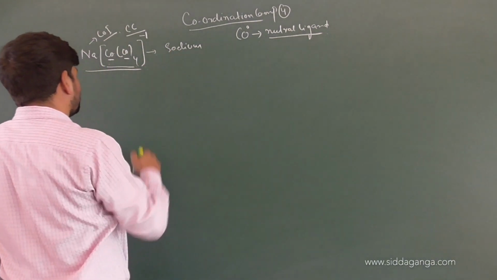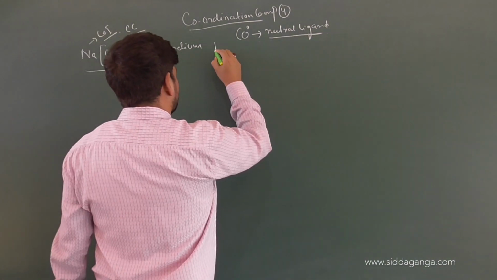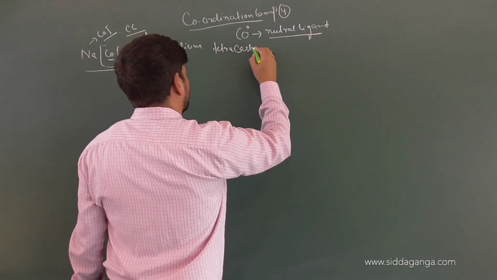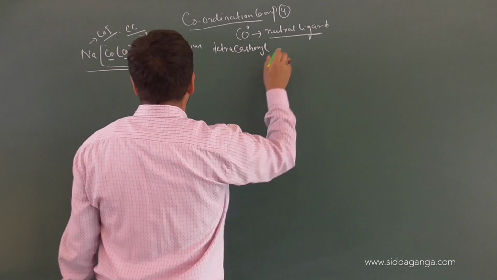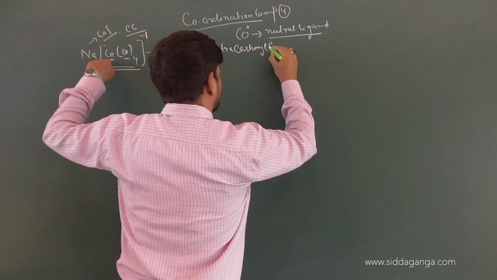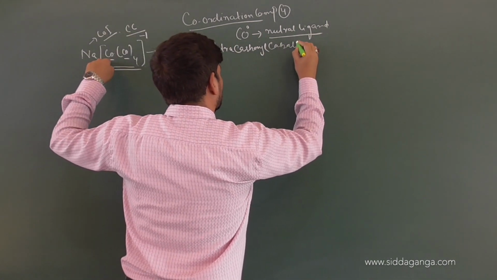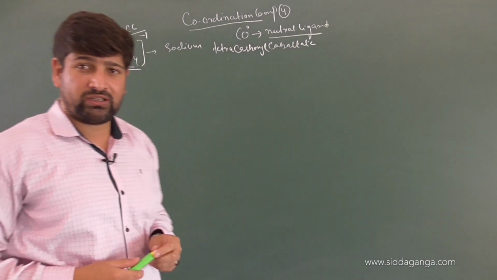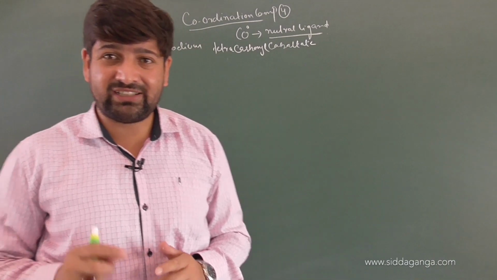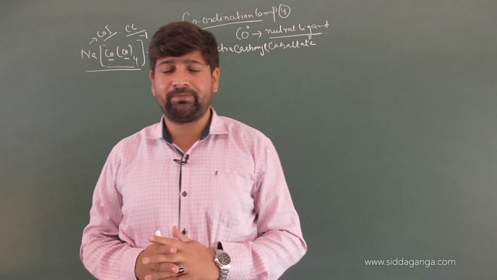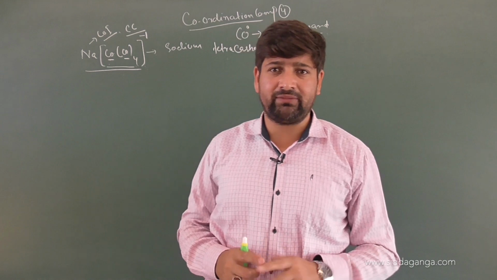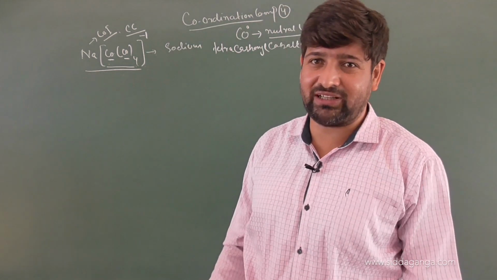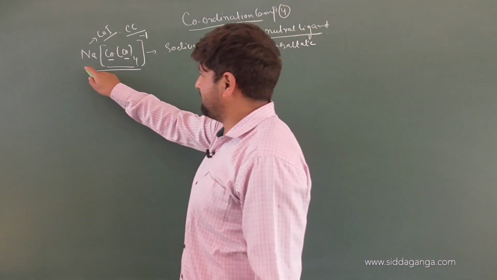So we have sodium, then tetracarbonyl, and this should be written together. Then you have cobaltate. And now, an important thing I told you last time: it is not necessary, though most of the time it is said, that the oxidation state of the central metal atom will be plus or 0. That is not correct. You can have a negative oxidation state of the central metal atom as well. This is one of the examples of that.